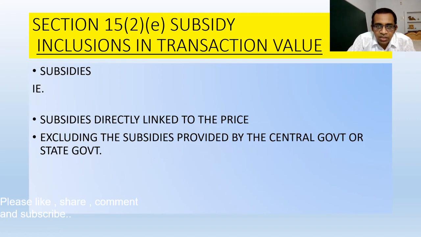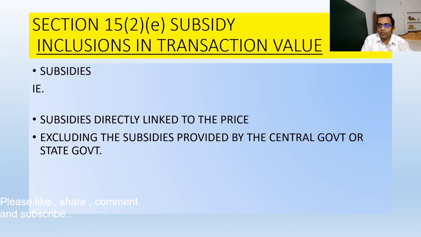Now we have to include the subsidies given by a private institution, but we have to exclude the subsidies provided by the central government or state government. So you have to consider only two things. If it is provided by the central government or state government, then you need not include such subsidies. If already included, then please exclude it from the transaction value. But private subsidies are included in the transaction value. If already included, then you need not include it again.